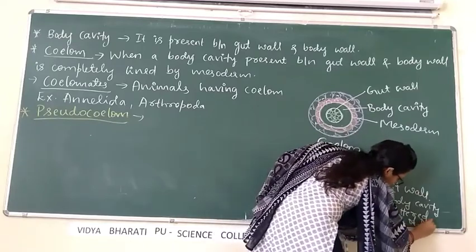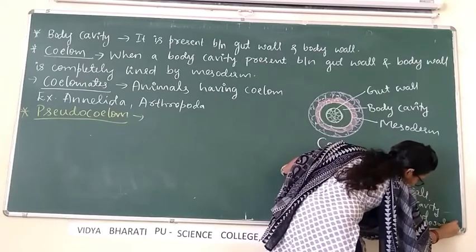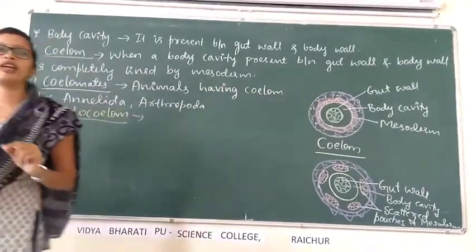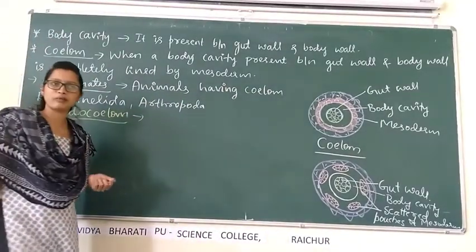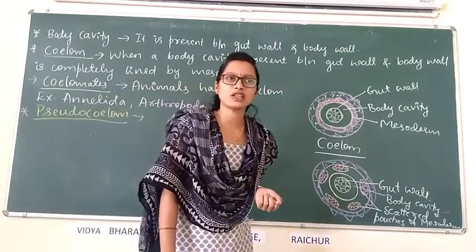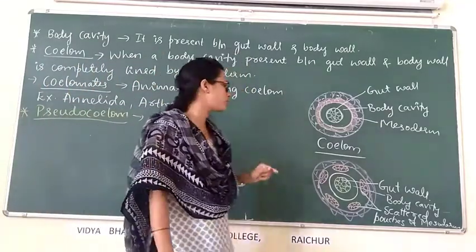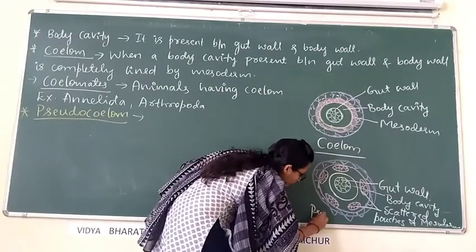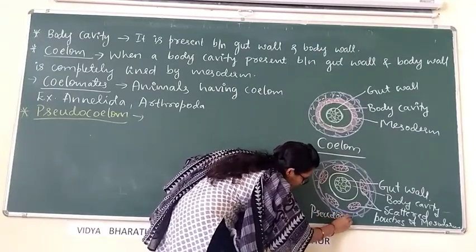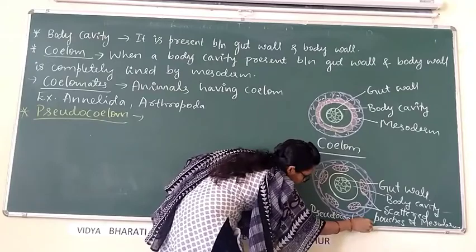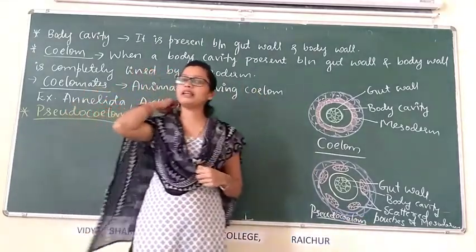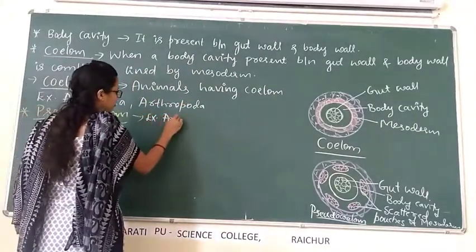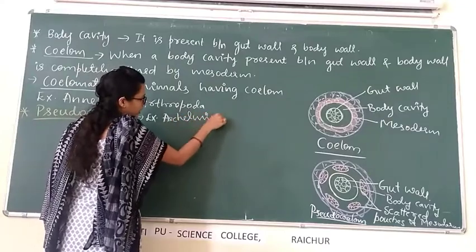If body cavity is completely lined by mesoderm, then it is called coelom. If body cavity is not completely lined by mesoderm and mesoderm is present as scattered pouches, then it is called pseudocoelom. Pseudo means false, false coelom. Example is Aschelminthes.